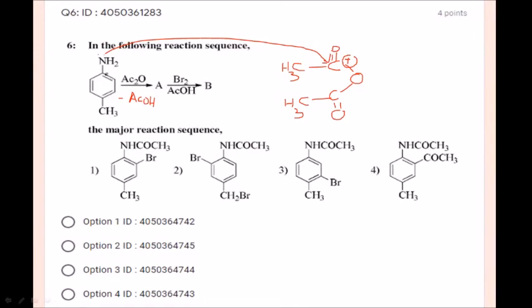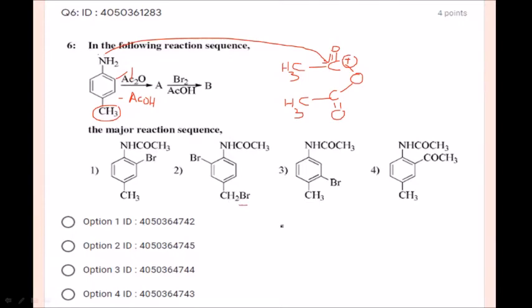Now acetanilide upon reaction with bromine and acetic acid, what are we going to get? It is a bromination reaction. This acetanilide directs the incoming bromine to ortho and para, whereas the para position is already blocked with methyl. It is not going to be attacked there. The only leftover position is ortho, left or right, both are okay.